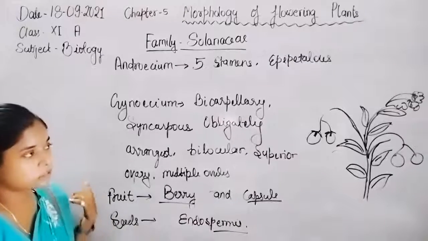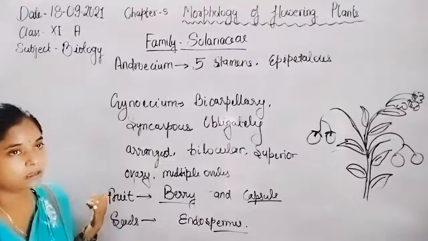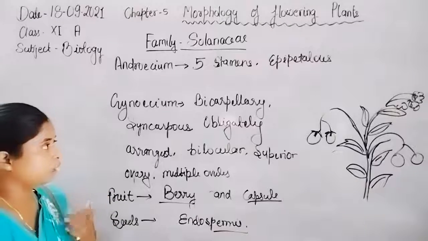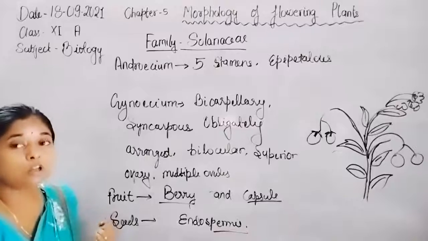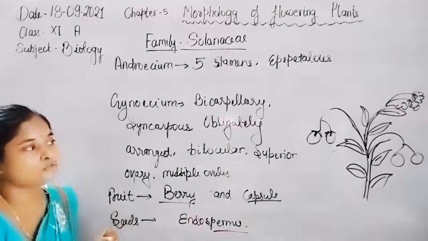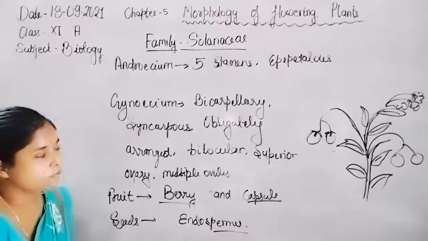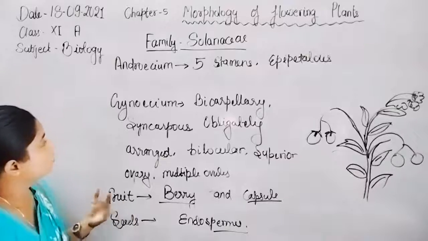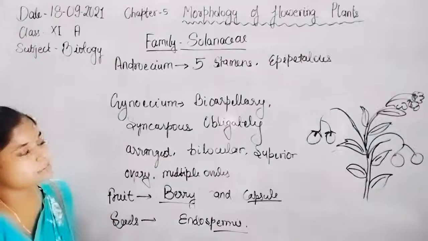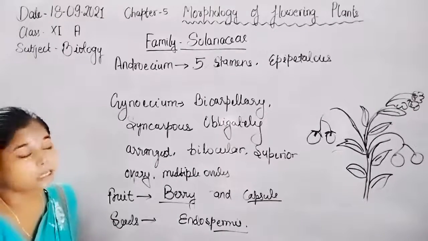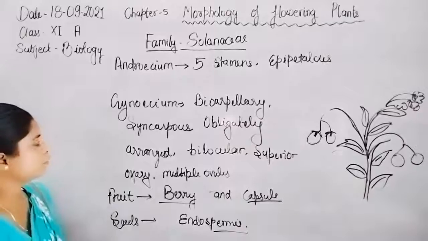Now calyx is followed by the corolla. Corolla is formed by petals. All the petals are again united to form gamopetalous. Estivation is valvate type. Now androecium, 5 stamens are present. All are attached with the petals, so that's why they are known as epipetalous type of stamen.